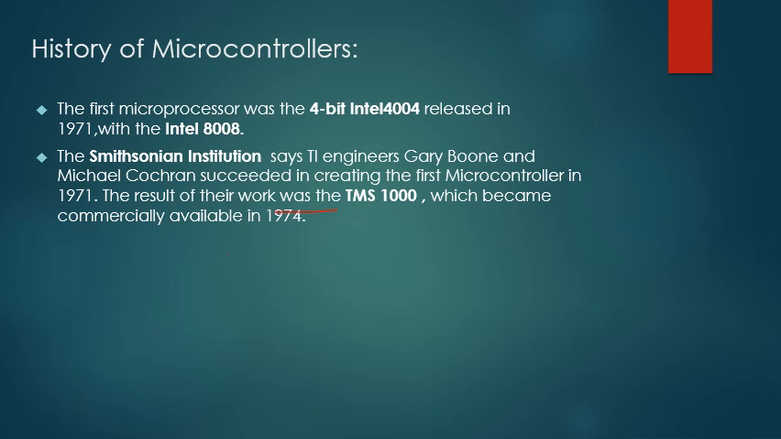History of microcontrollers. The first microprocessor was the 4-bit Intel 4004, released in 1971 with the processor of Intel 8008. The Smithsonian Institute says two engineers, Gray and Michael, succeeded in creating the first microcontroller in 1971. The result of their work is the TMS 1000, which became commercially available in the market in 1974.